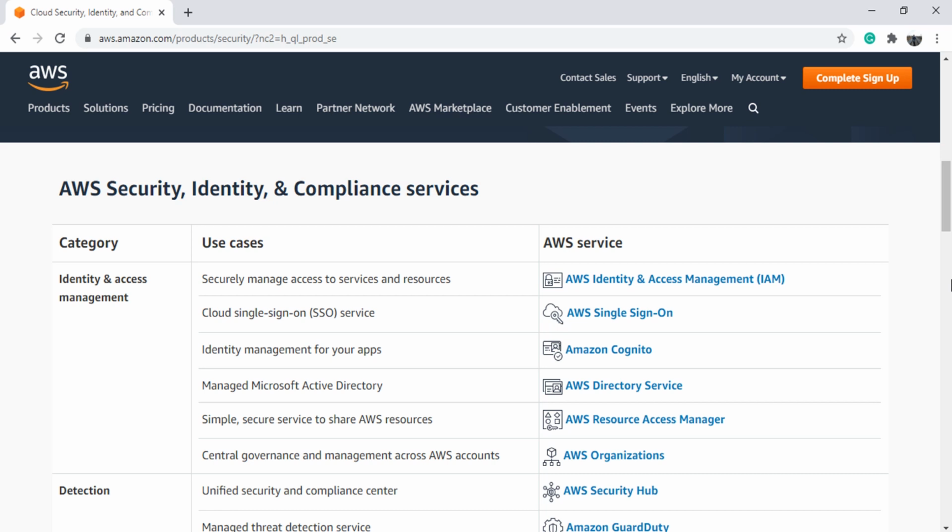That's a good short answer, but how does it work? I mean, just looking at the name, Identity and Access Management, you can tell that the IAM is designed to help you create user identities and manage access permissions for those user identities, right? But how does it work and how do we use it? Let's try to understand it.